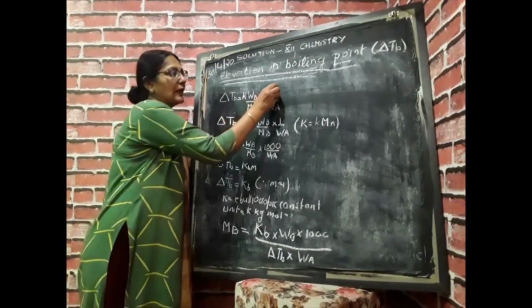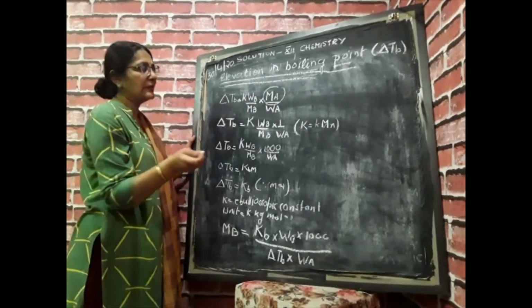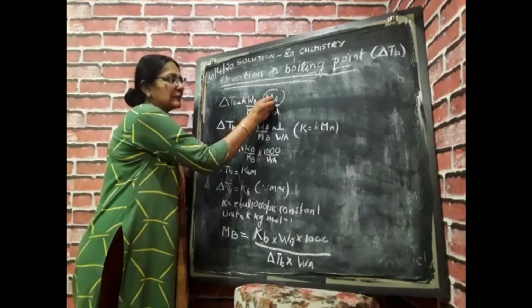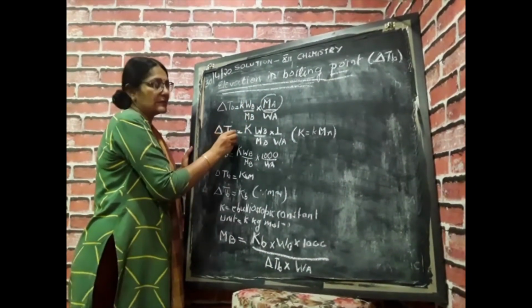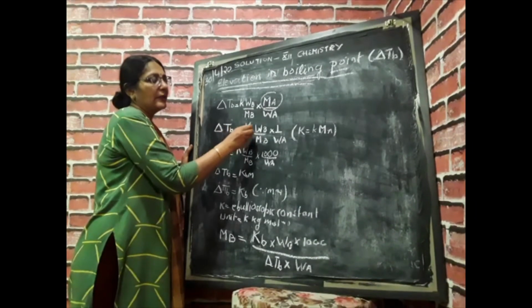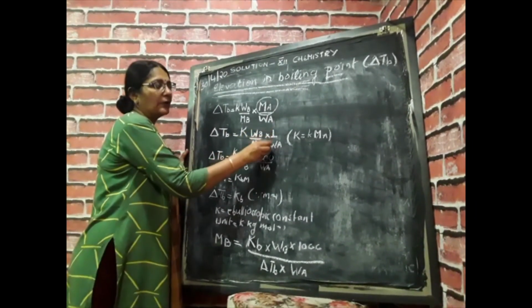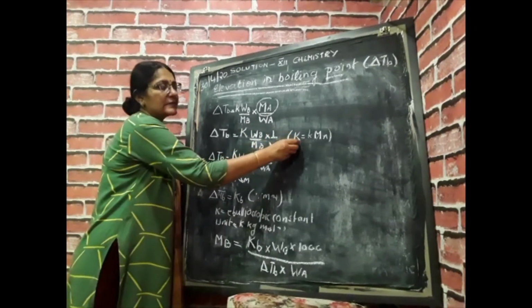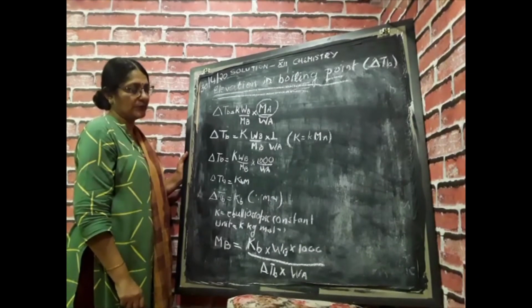Here we know that MA, the molar mass of the solvent, is constant. So I will write delta TB is equal to capital K into WB upon MB into 1 upon WA, where K is the proportionality constant into the molar mass of solvent.